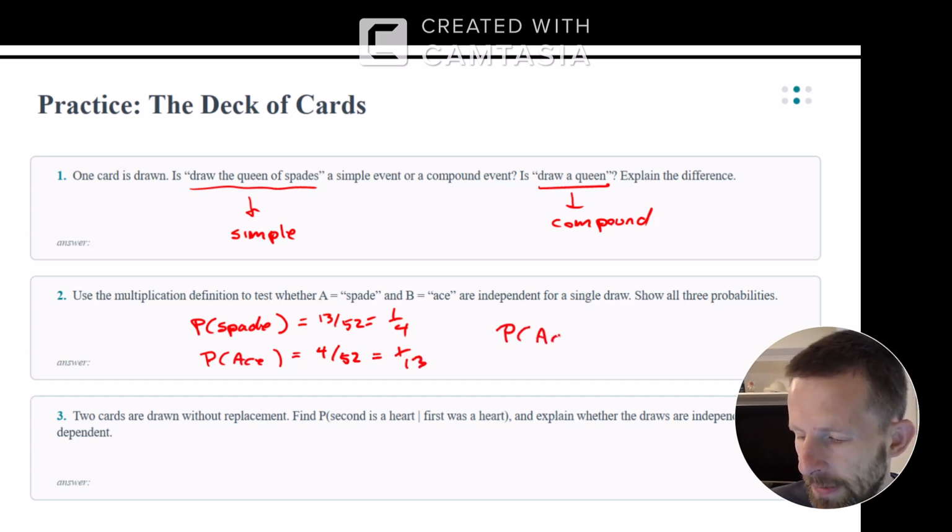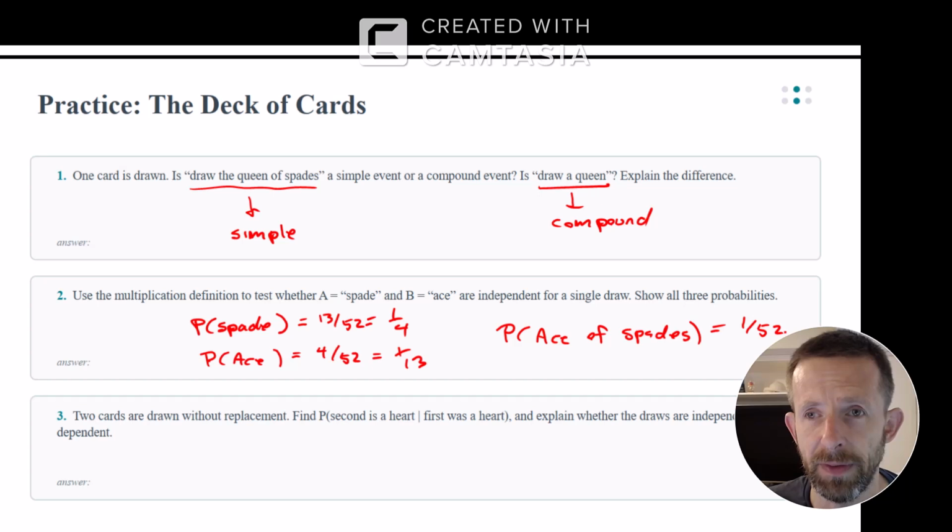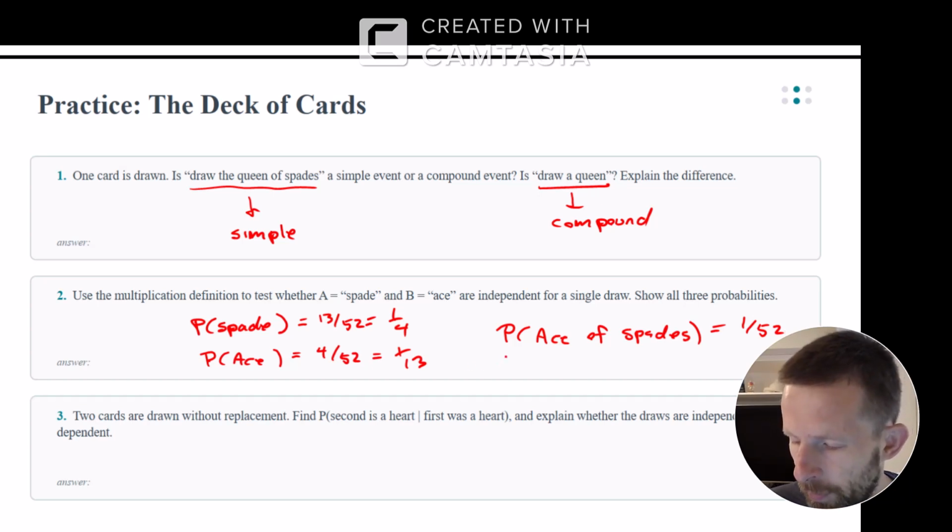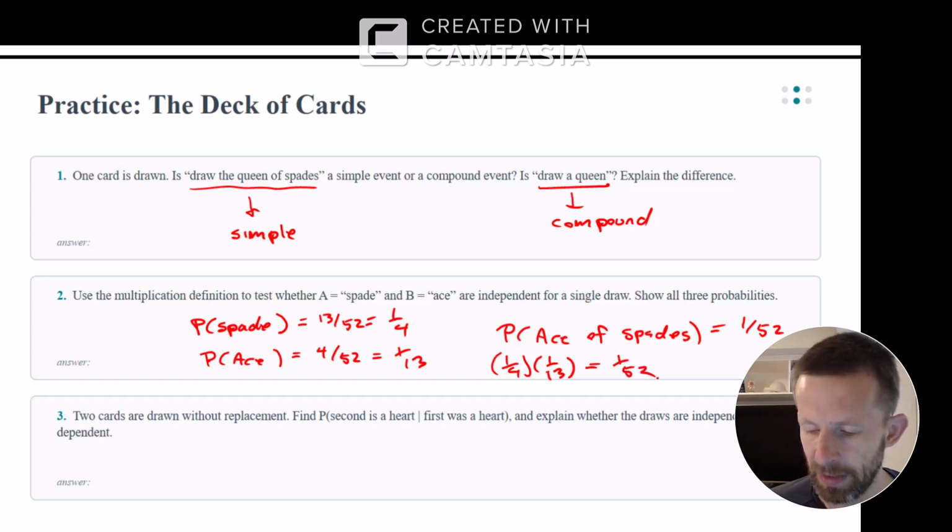Probability of ace of spades is, there's only one ace of spades out of 52 cards. So 1/4 times 1/13 is 1/52nd. So those two are independent events.